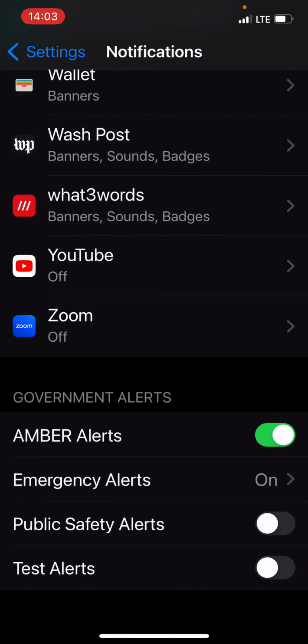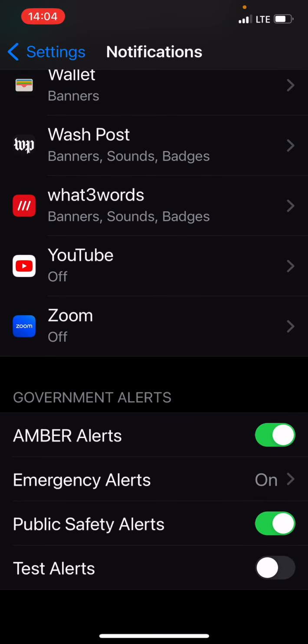The other thing you can choose to turn on is public safety alerts. Those are less emergent than, say, a tornado alert or a flash flood alert, but they are alerts that we can send to your phone that will let you know what's going on in your community. Those are probably a great idea to have turned on.